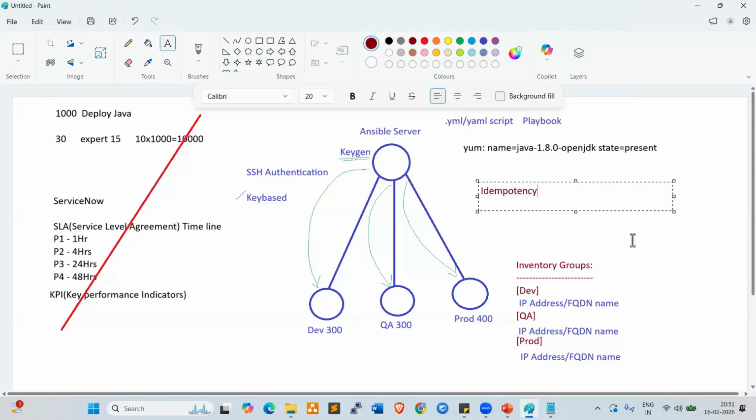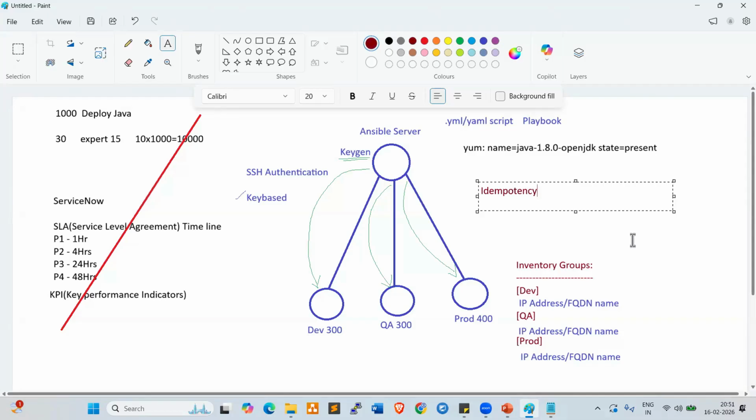Whatever servers do not have Java, those will be deployed. Ansible will check and tell you clearly, these servers have Java with this version running, and on the other servers, it deployed Java. Java upgradation is different, and first-time installation is different.